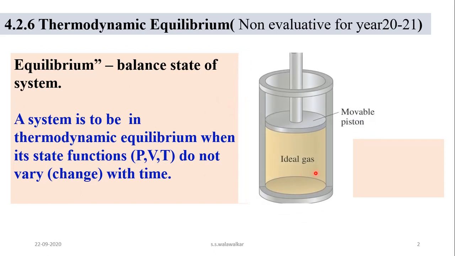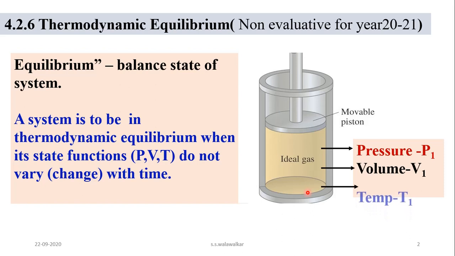For example, consider this thermodynamic system, a gas enclosed in a cylinder which is fitted with a movable piston. Now this gas has a certain pressure P1, volume V1 and temperature T1. Suppose the position of this movable piston is fixed, then pressure will not change, volume also will not change, and temperature also will not change.